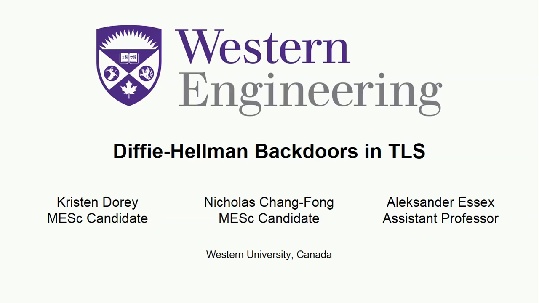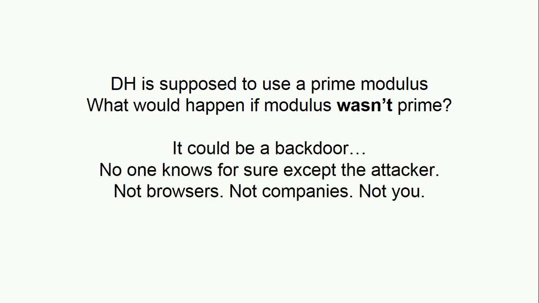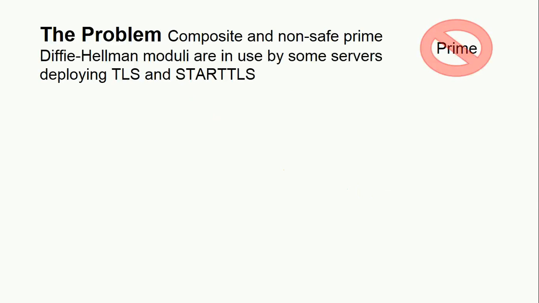Today I'm going to discuss our paper Indiscreet Logs, which outlines potentially backdoored Diffie-Hellman parameters in use across TLS and STARTTLS. Diffie-Hellman key exchange should use a prime modulus, but what would happen if the modulus was not prime? That modulus could be a backdoor, since it works in a group of unknown and potentially smooth order, and no one would know except the attacker. Browsers can't detect them due to poor parameter validation, and companies we spoke to could neither confirm nor deny backdoor use. Backdoored moduli could be in use today, and no one except the attacker could tell.